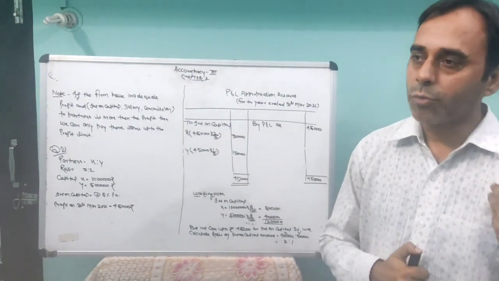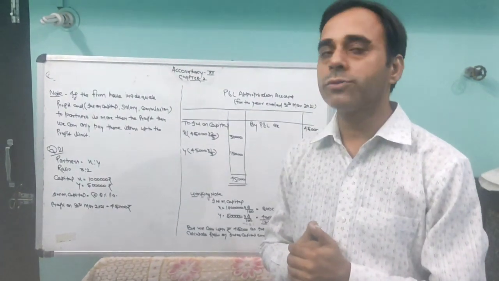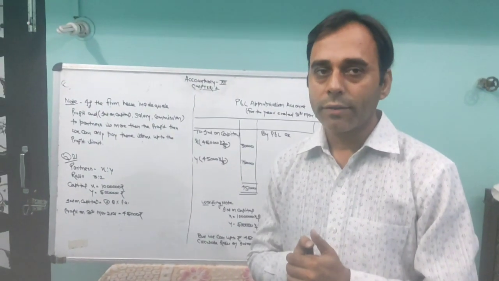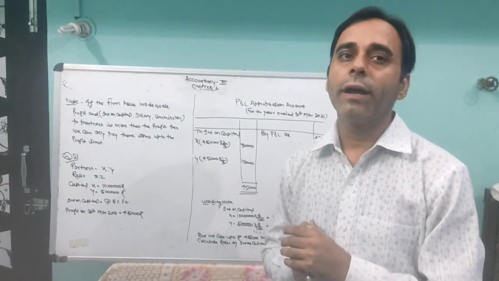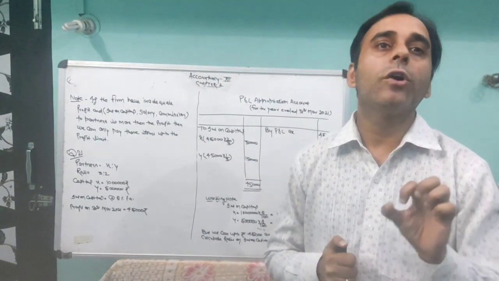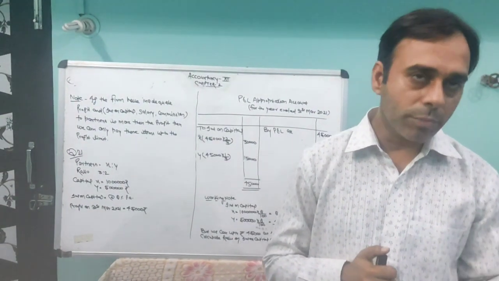For example, suppose you are going to a restaurant and you have 1000 rupees in your pocket, so the maximum amount you can spend is 1000, not more than that. That means if we have less profit and we have to pay the partners more, then we can pay only up to the limit of profit. We cannot exceed the profit limit.